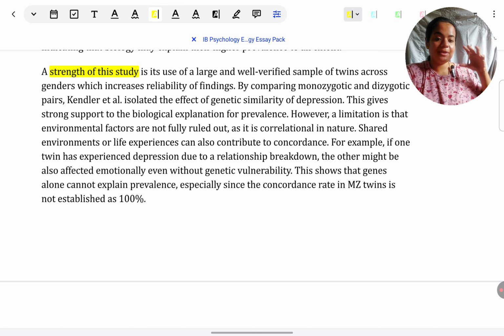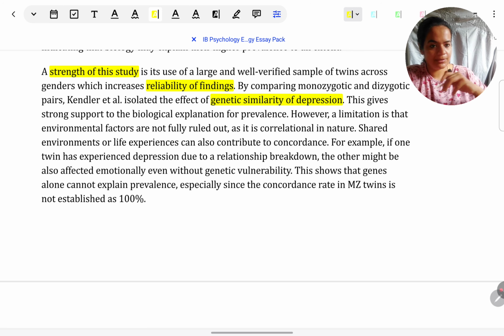In Kendler's case, the very large sample, almost a population size sample, is such a big strength that I couldn't ignore it. So the strength of the study is that there was a very large sample, which increases the reliability of findings, supporting the argument that genetic similarity plays a role in depression. The argument is telling us that biological determination is very high. That is why women are more likely to suffer from depression. So the fact that this is found with such a large sample gives very good strength to that argument. That is what I wanted to bring about through this strength.